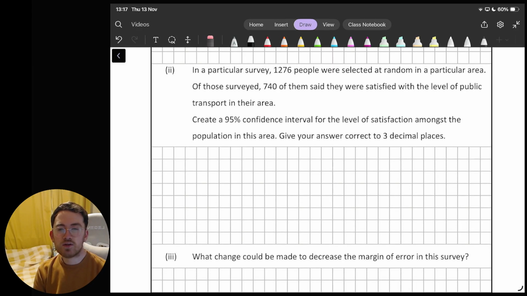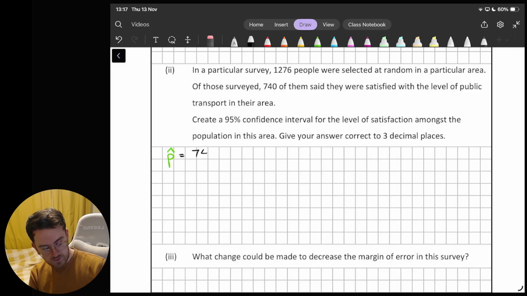Let's look at the next part, I suppose. In a particular survey, 1,276 people were selected. Of those, 740 said they were satisfied with the level of public transport in their area. Create a 95% confidence interval. So we need to start here with our sample proportion. This is the proportion of people in this sample, in this survey, who were in line with what we were investigating, which was 740 out of the 1,276 people. Let's calculate that as a percentage also.